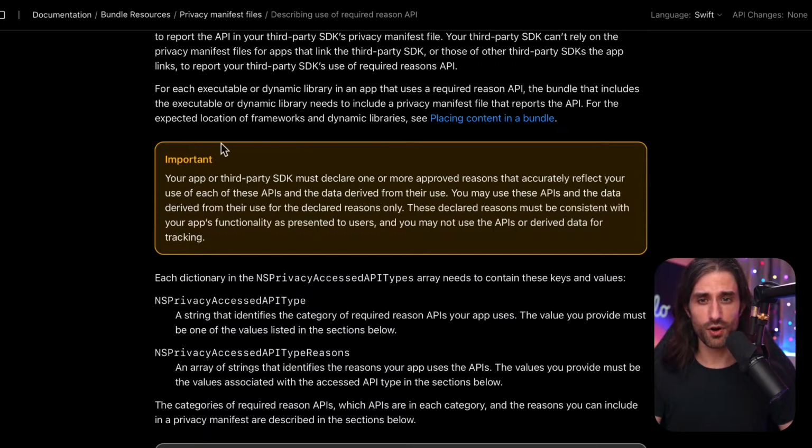For each executable or dynamic library in an app that uses a required reason API, the bundle that includes the executable or dynamic library needs to include a privacy manifest file that reports the API. For the expected location of frameworks and dynamic libraries, see placing content in a bundle.